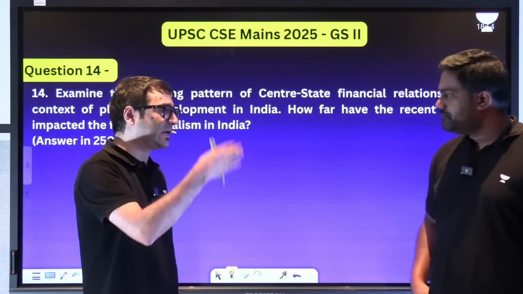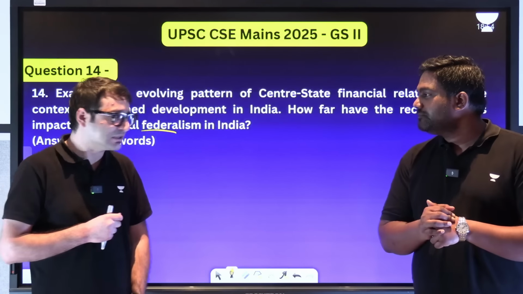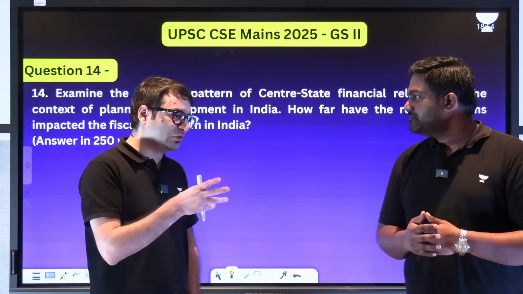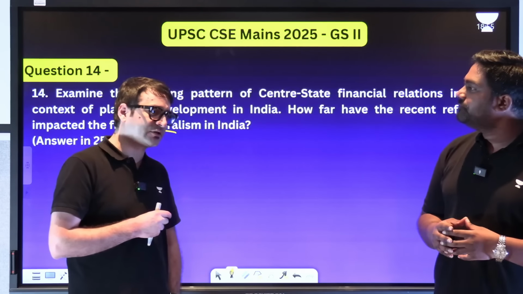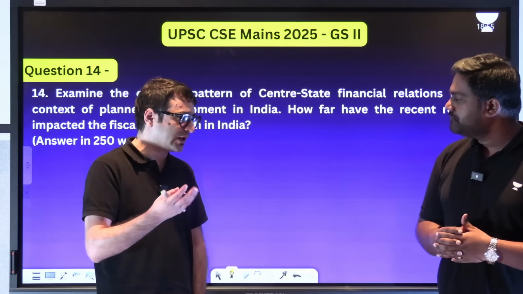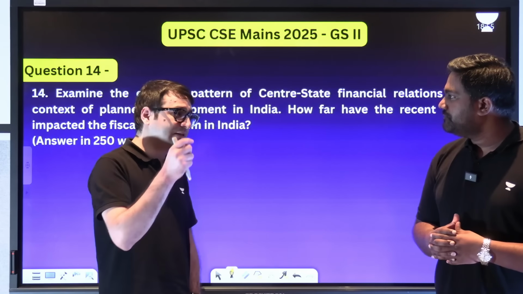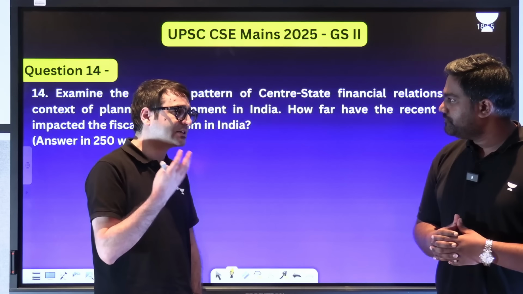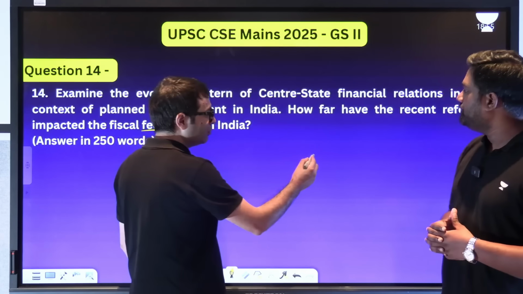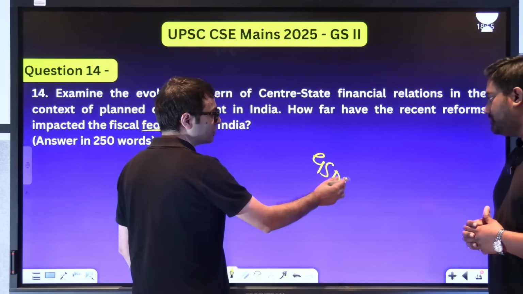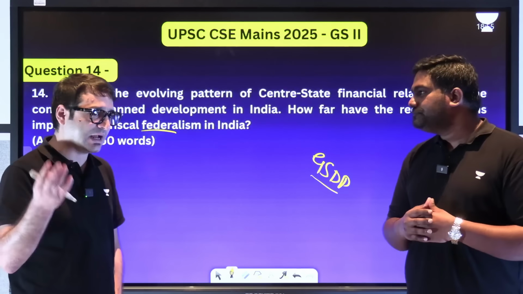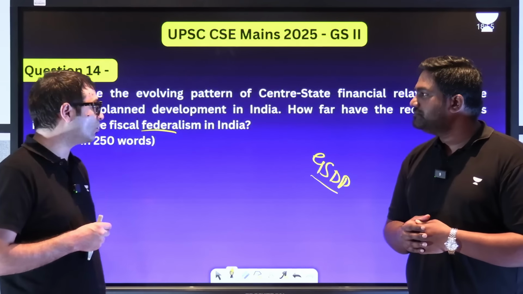Constraints in the sense, for example, Kerala government approached the Supreme Court under Article 131, which is the provision under which you resolve the center and state disputes in the Supreme Court, because Supreme Court can interpret the federal and adjudicate federal disputes. There is a limit to the amount of money that a state can borrow, which is subject to your gross state domestic product, and that is the case going on before the Supreme Court.